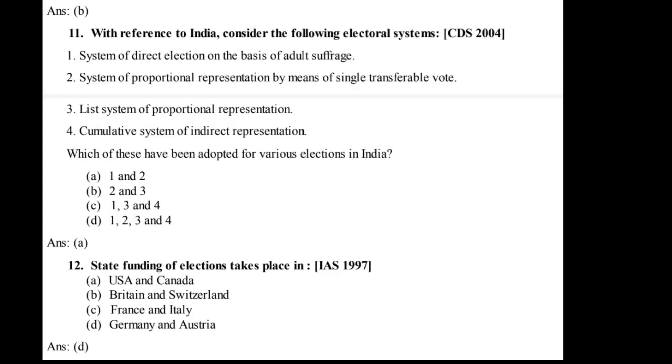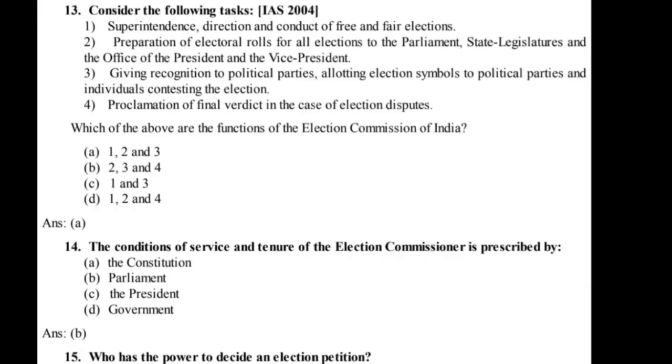12. State funding of elections takes place in 1997. A. USA and Canada. B. Britain and Switzerland. C. France and Italy. D. Germany and Austria. Ans. D.